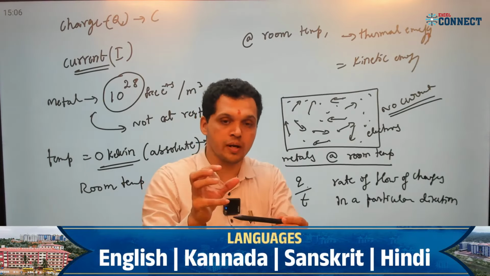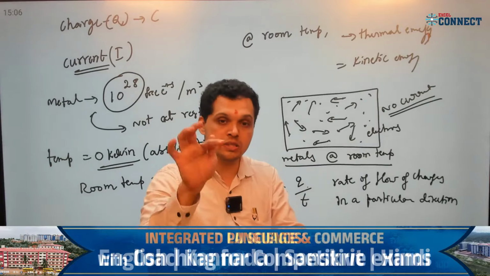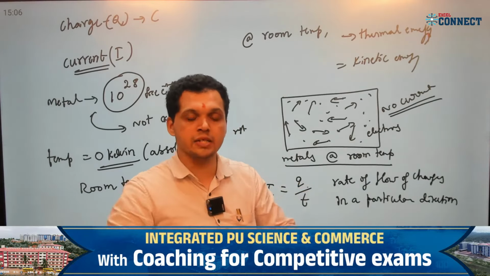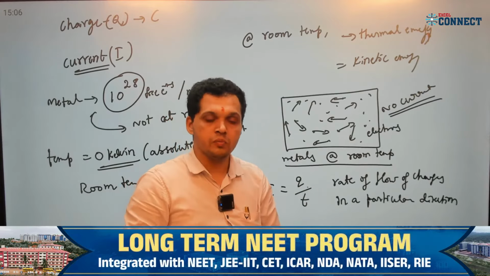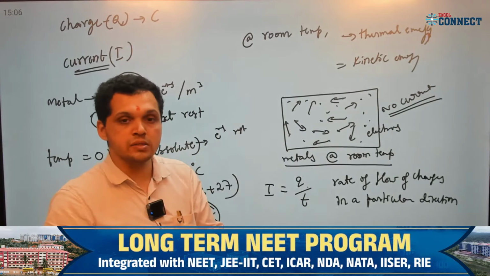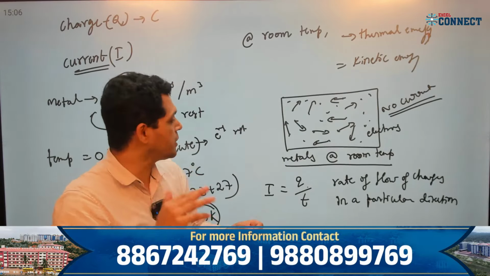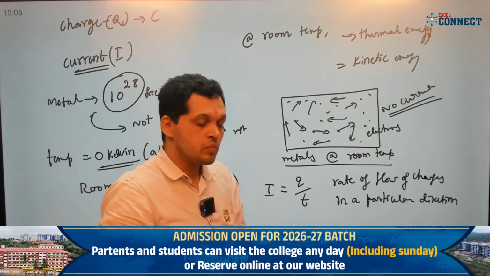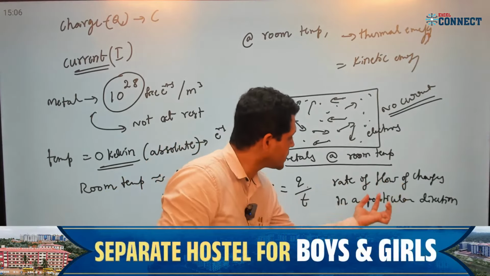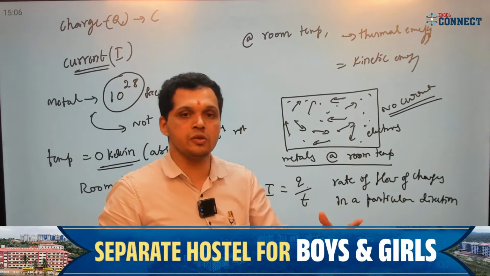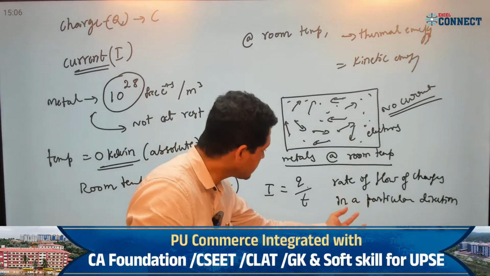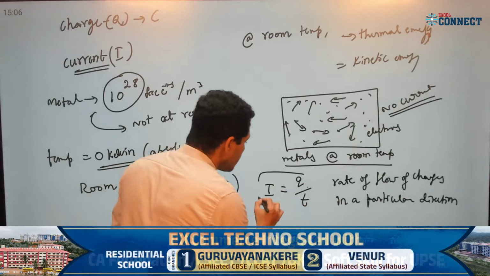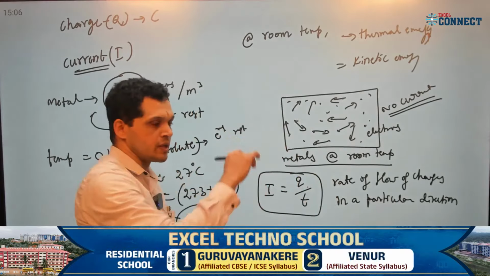Say you have a metal piece, you touch that metal piece, you don't get any electric shock. That means there is no current. But is the electron there at rest? No. That electron is moving, right? That electron is moving. But when this rate of flow of charge in a particular direction takes place, to get this current, we have to apply a potential difference.